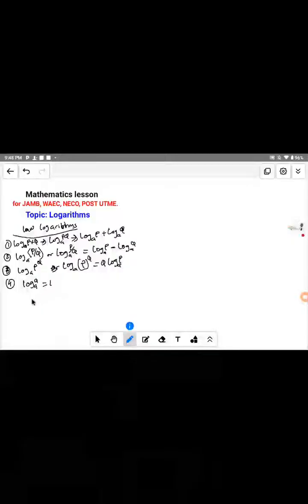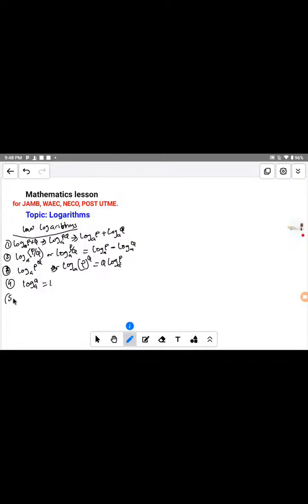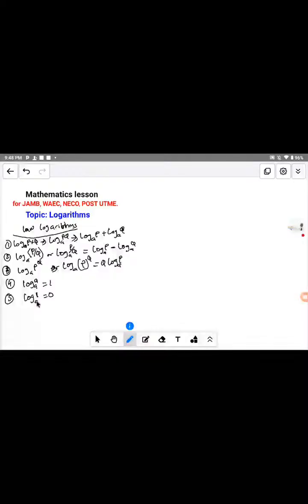Now we have the fifth one. If you have log of 1 to base A, since the number here is 1, the answer is equal to 0. This one is also called unity. Since we have 1 here, the answer is equal to 0. Again, the condition is that the value of A must not be equal to 1.